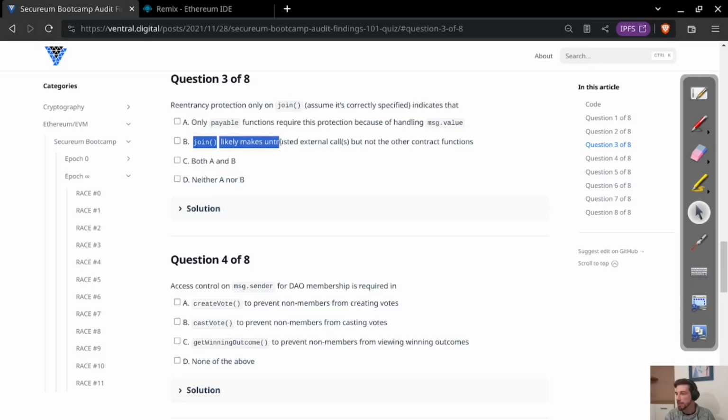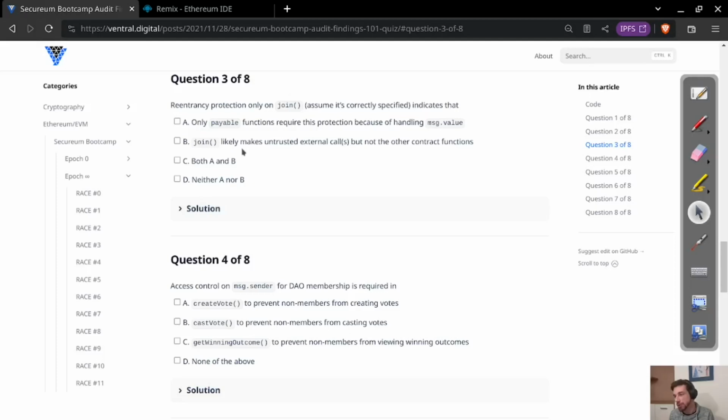Join likely makes untrusted external calls, but not the other contract functions. So I'm a little bit torn on B because, yes, for a reentrancy vulnerability to exist, there must be an external call.